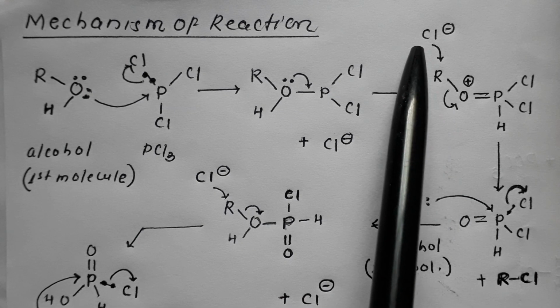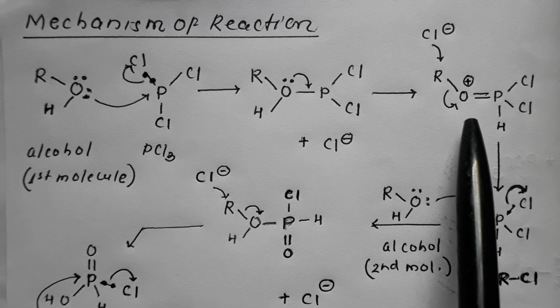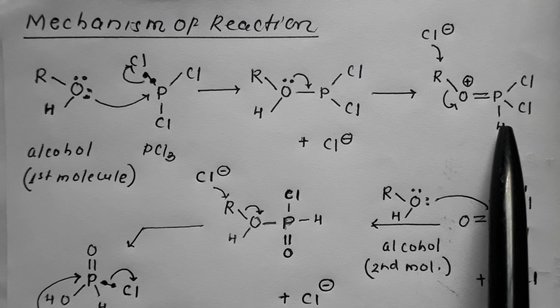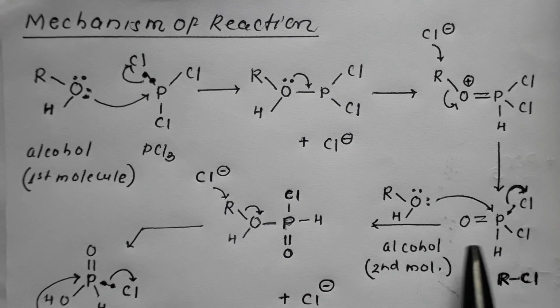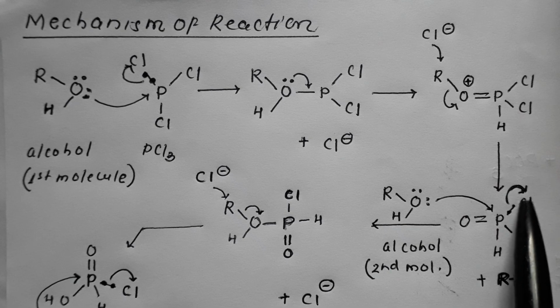This is the first molecule of alkyl chloride formed, and after this shift we are left over with O double bond P, H, Cl, Cl.